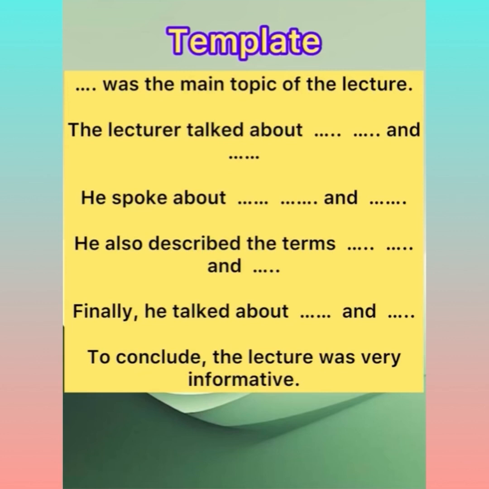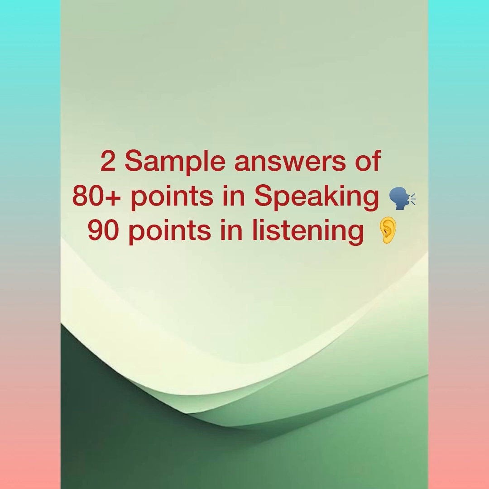And the incorrect way is, the lecturer talked about water, carbon dioxide and oxygen. He spoke about industries, chemicals and fertilizers. Now the final step to understand how to score well is to go through the provided sample answers.